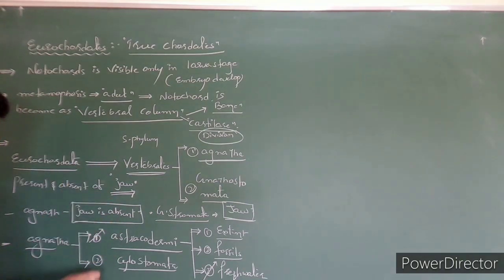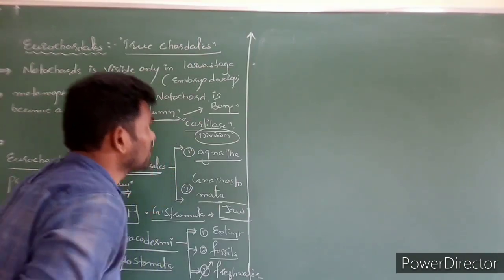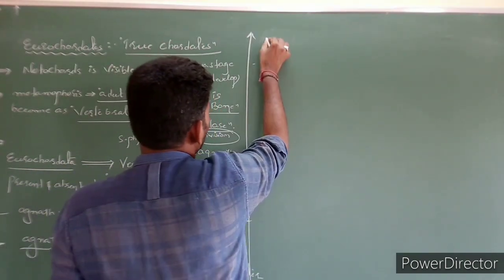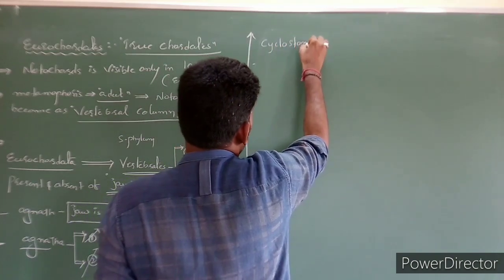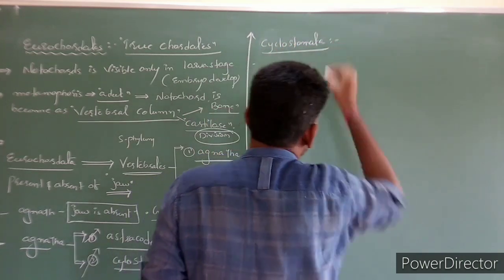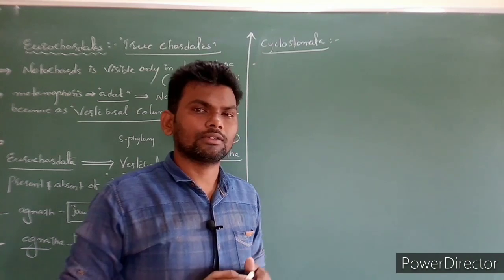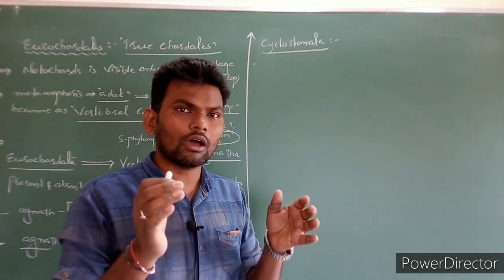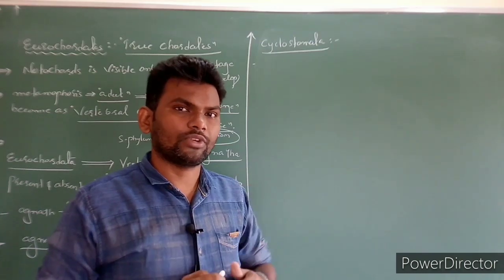In NCERT they have given regarding Cyclostomata. Let's write the characters of Cyclostomata. Cyclo means circular, stoma means mouth, so circular-mouth-containing organisms, and these look like fishes.